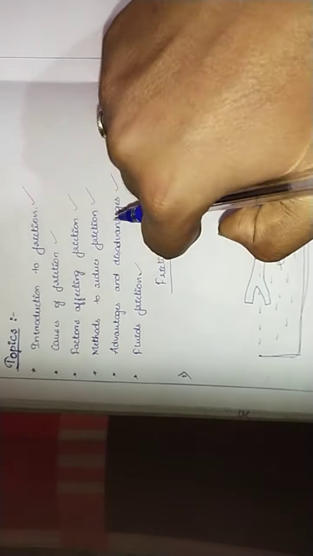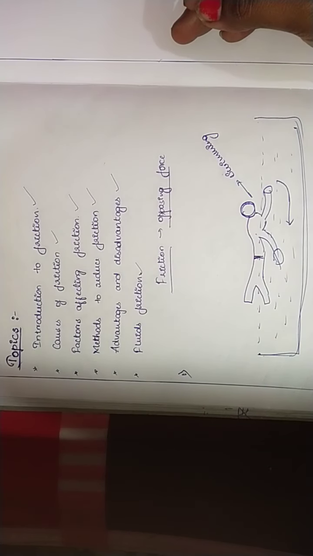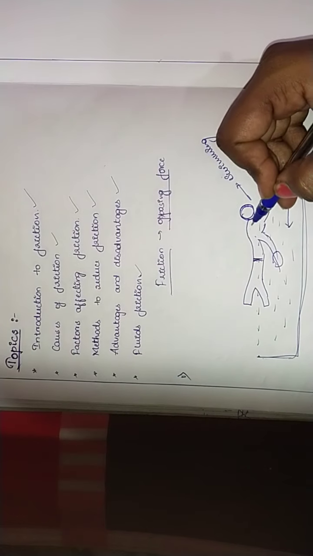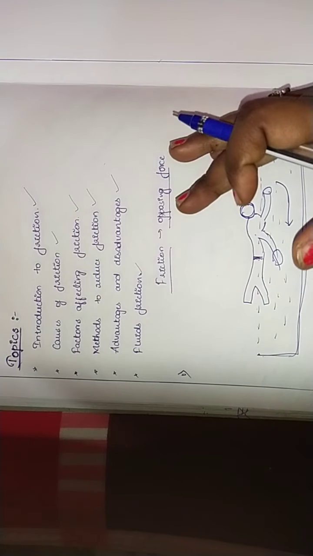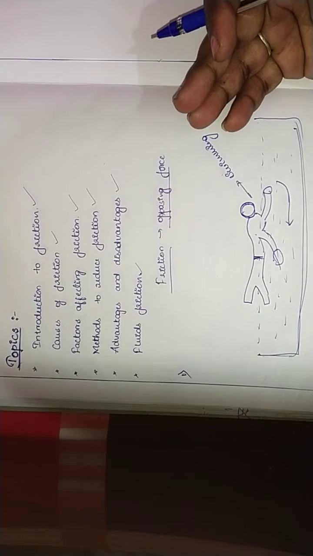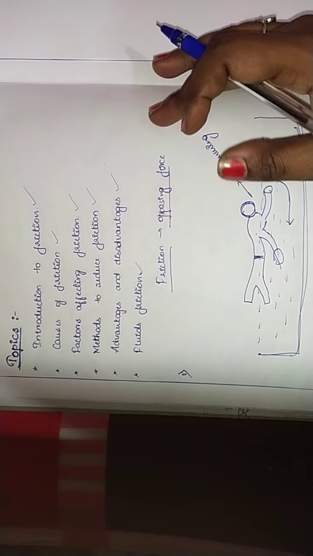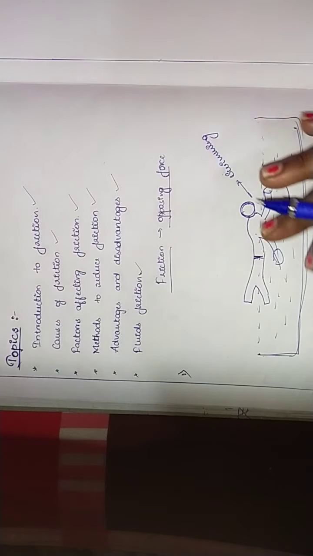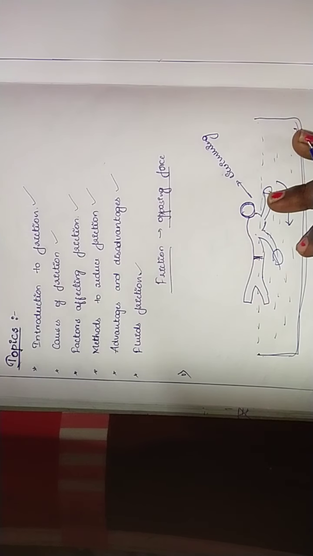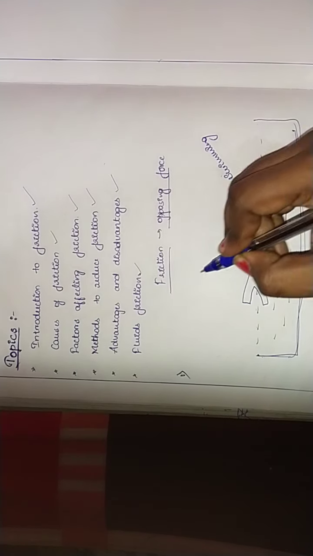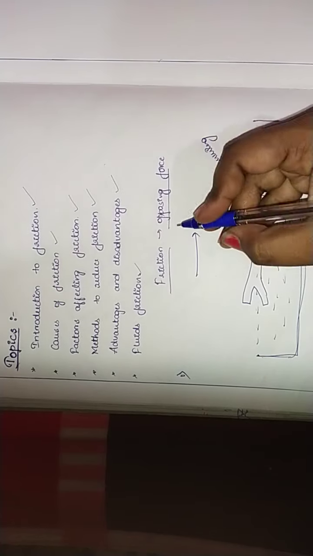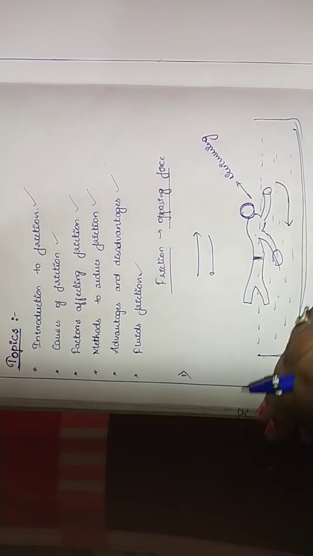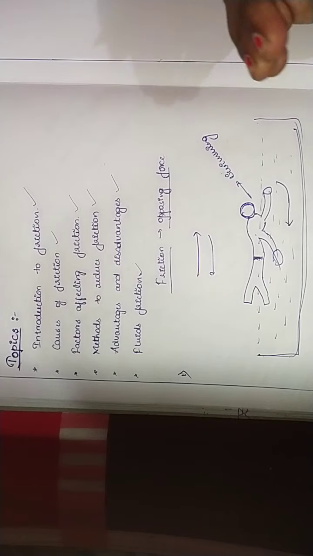So he is trying to push this water back in order to move forward. So this is an example to prove that friction acts here. He will be moving forward while water will be moving in the opposite direction.